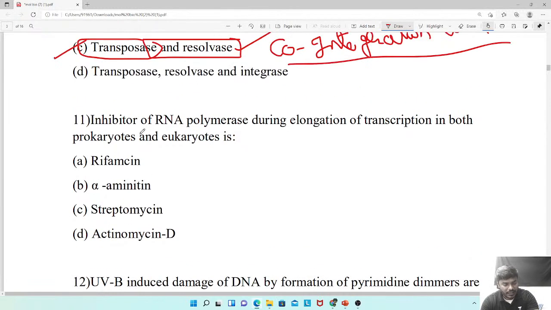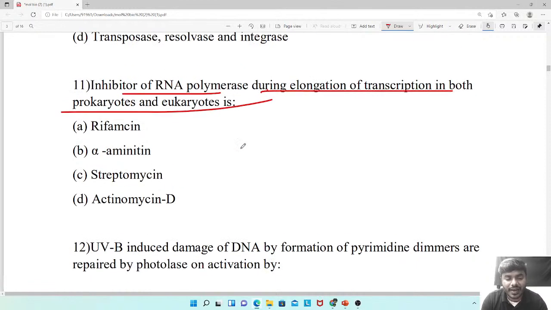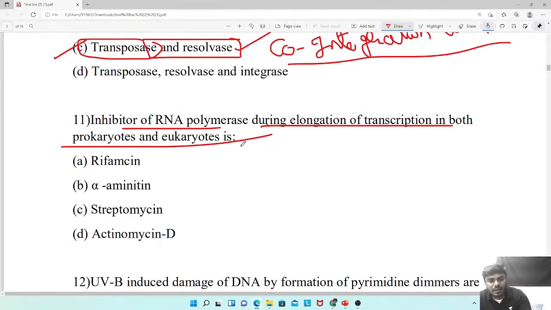Okay, next. Inhibitor of RNA polymerase during the elongation of transcription in prokaryotes and eukaryotes both is... You have to choose the antibiotic which can block the RNA polymerase enzyme in both prokaryotes as well as eukaryotes.